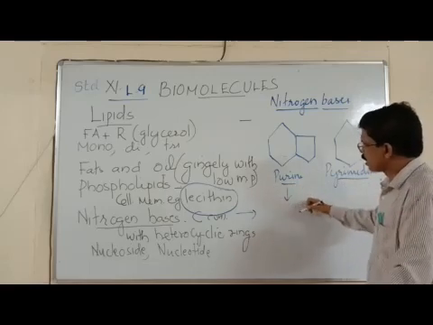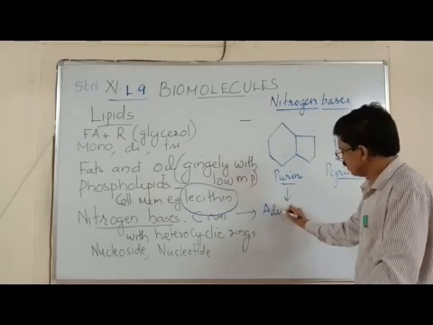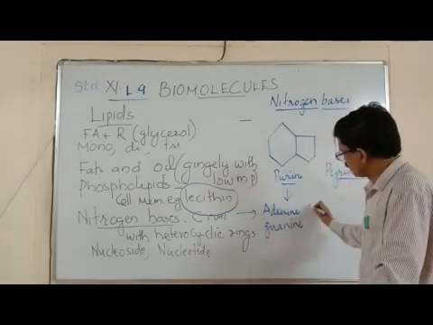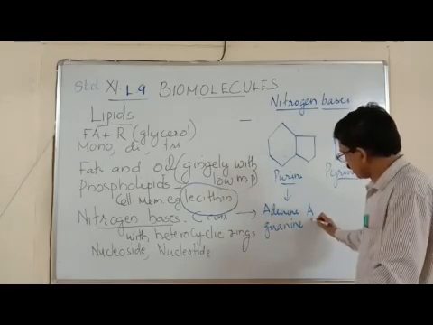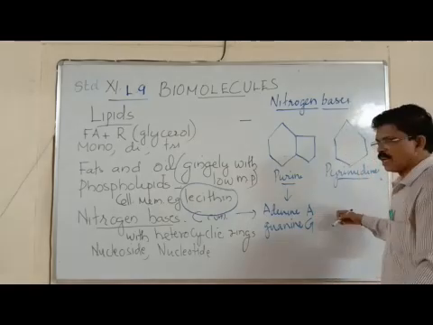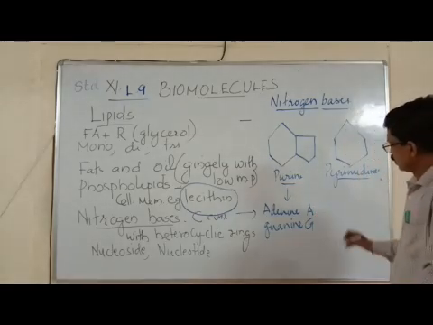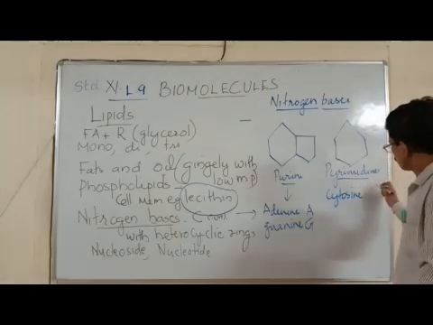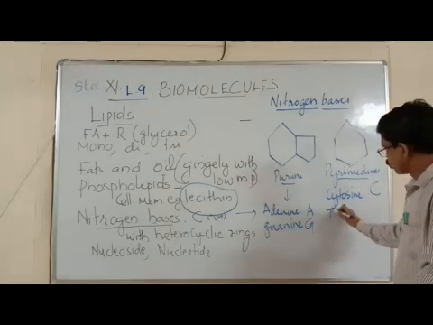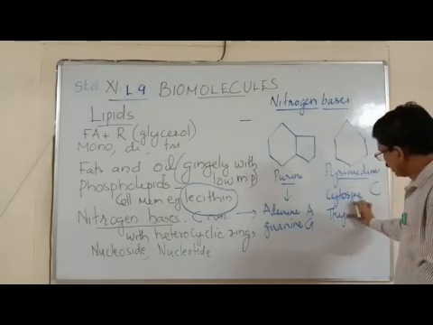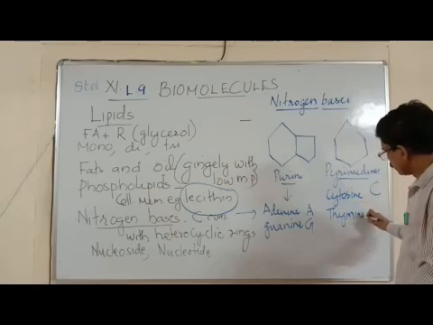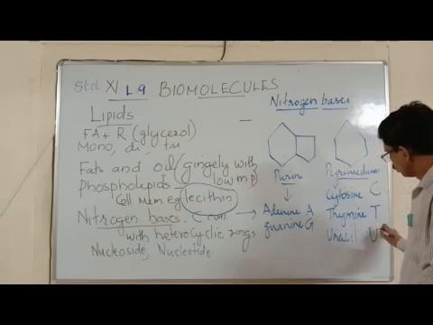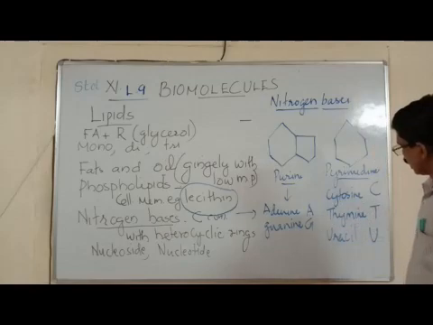Purine can be of two types, adenine and guanine. For adenine the short form is A, and for guanine we write G. Then pyrimidine can be of three types: cytosine, we write short form C; thiamine, T; and uracil, we write U. So pyrimidines are of three categories: cytosine, thiamine, uracil.